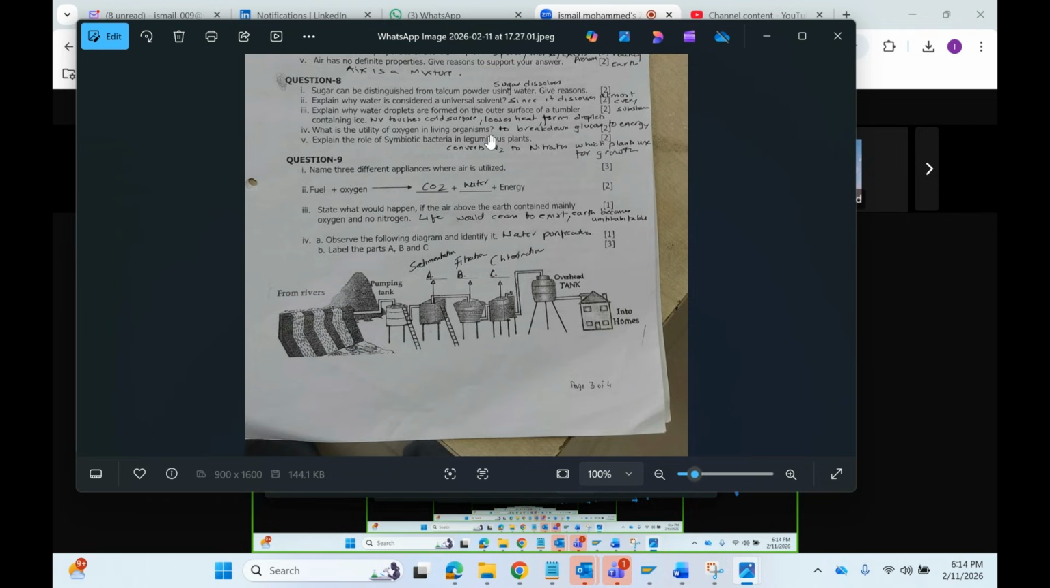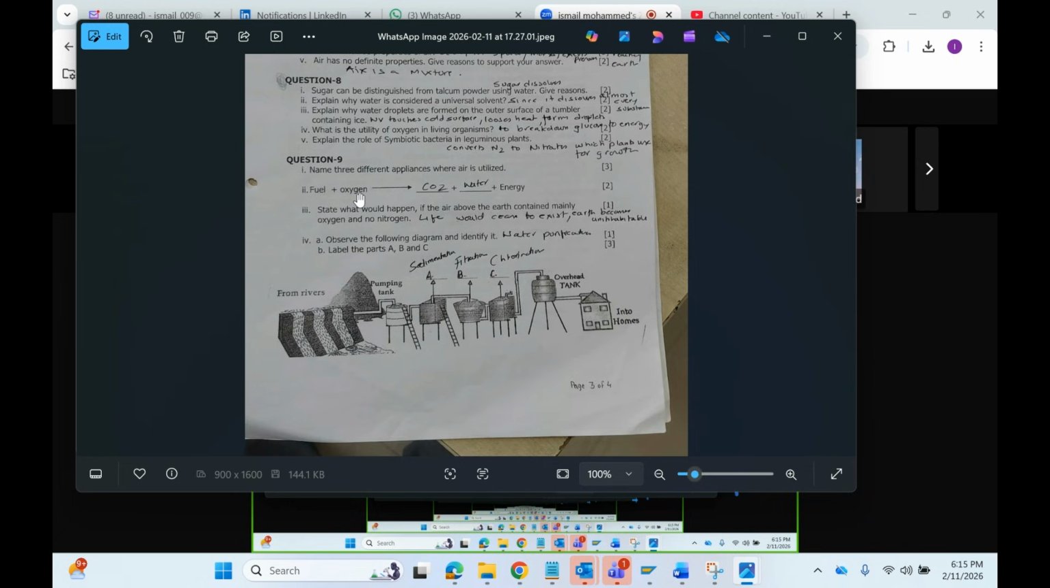Role of symbiotic bacteria in leguminous plants. The symbiotic bacteria present in leguminous plants take nitrogen from the atmosphere. Very good. These symbiotic bacteria convert N2 from the atmosphere to nitrates, which are then absorbed by the plants, and these nitrates are used for plant growth. So this is an important reaction.